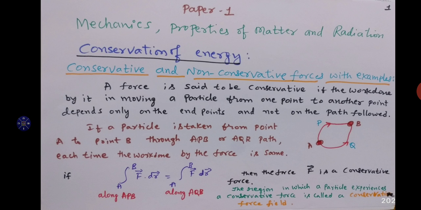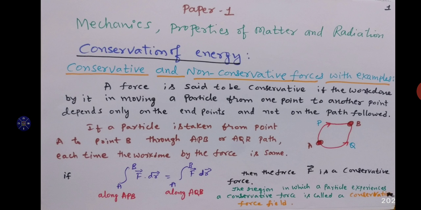The energy possessed by a body because of its motion is called kinetic energy. Suppose a particle of mass m is moving with velocity v, then kinetic energy of the particle is equal to half mv square. M is the mass, v is the velocity of the particle.